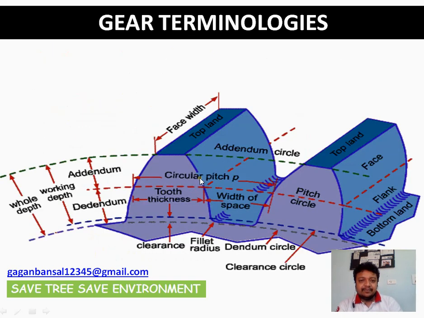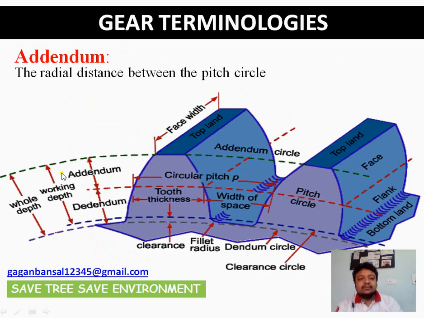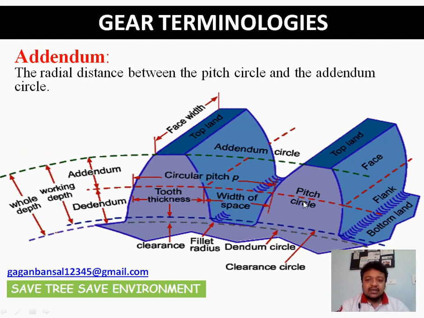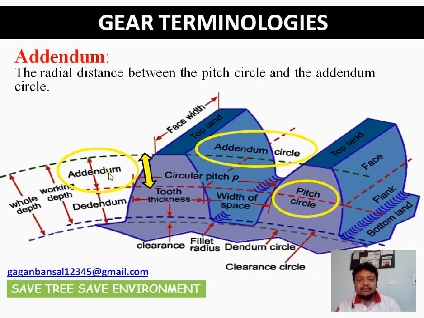Hope you are clear. Now, what is addendum? Actually I should have done this before the addendum circle. We know what the pitch circle is. So what is addendum? It is the radial distance between the pitch circle and the addendum circle. These two circles are concentric, so the radial distance between the two is the addendum.